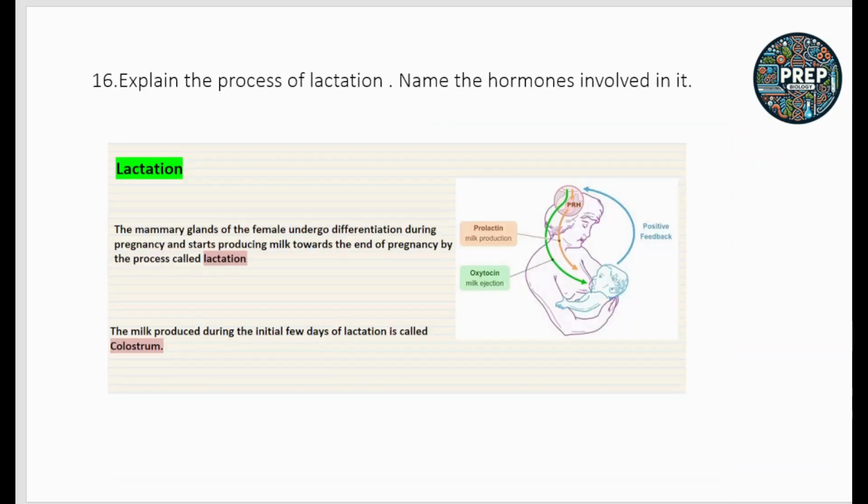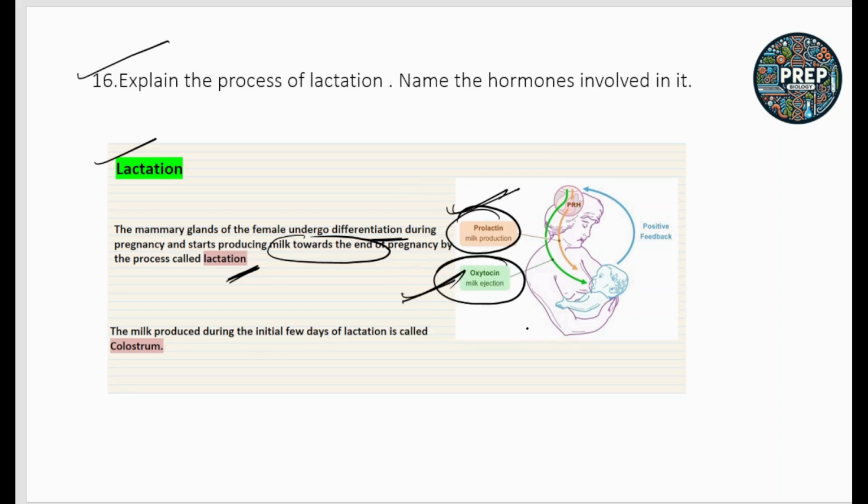Next question is, explain the process of lactation and name the hormones. We know what lactation is. The mammary glands of the female undergo differentiation during pregnancy and start producing milk towards the end of pregnancy. That is called lactation. So what are the main hormones which help in it? Prolactin, which helps in milk production, and oxytocin, which helps in milk ejection. The difference between prolactin and oxytocin is very, very important.